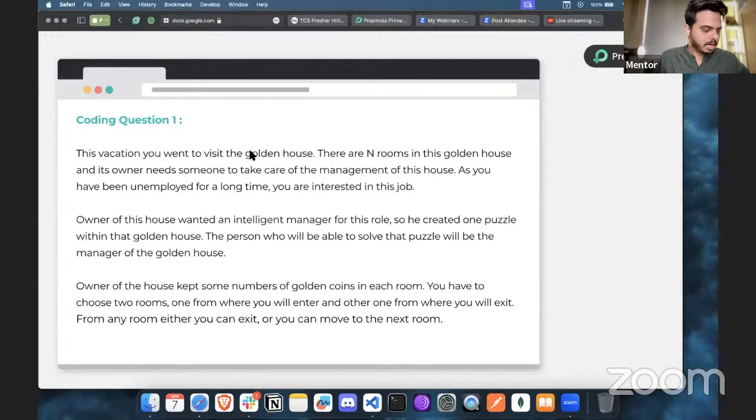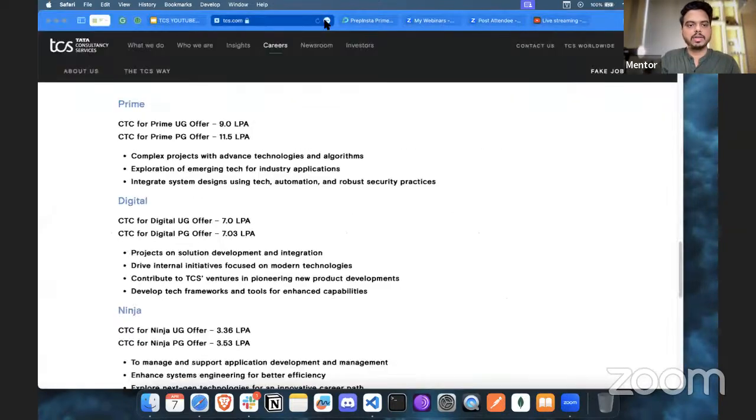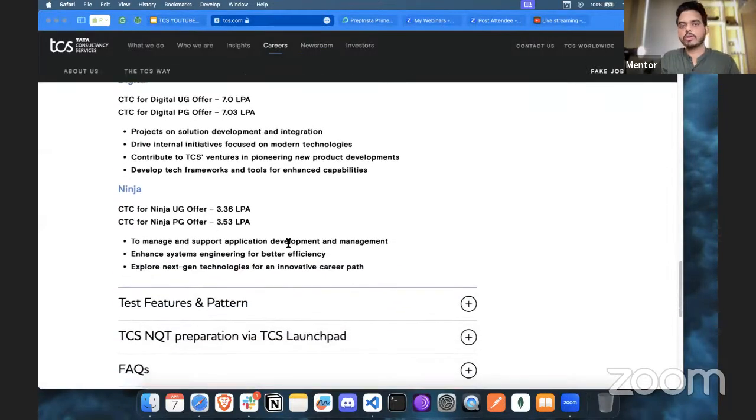Okay, and if you clear the first round, what's the job role? Prajapati is asking, if I crack the Ninja, what is the job role? See, it is given on the website itself. If you crack the Ninja, your responsibilities will be to manage support application development and management, enhance system engineering for better efficiency, and explore next-gen technologies for an innovative career path.